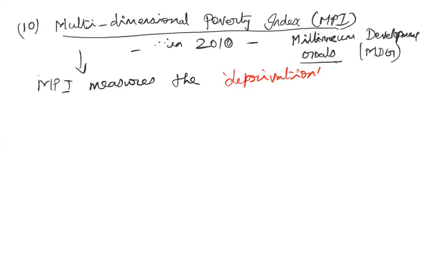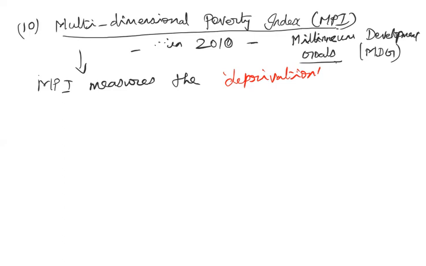So like that, there are so many basic needs. The majority of the population in poorer countries are deprived of those basic needs. So based on that deprivation, to what extent a person or a household is poor multidimensionally, that is the multidimensional poverty index. Okay.